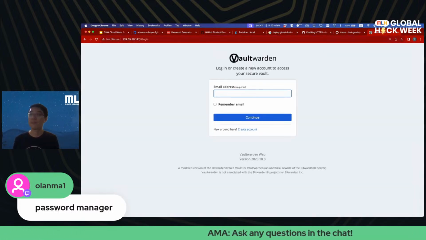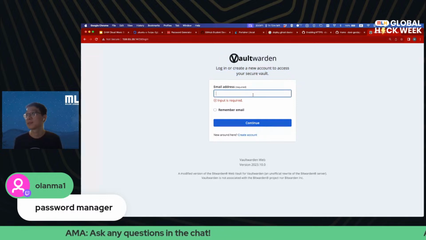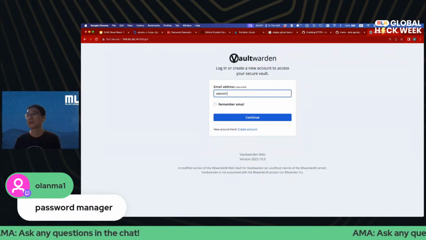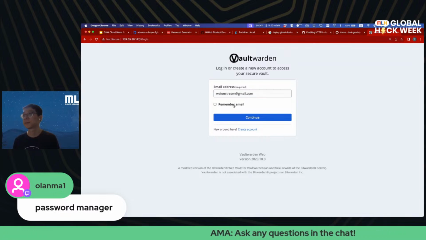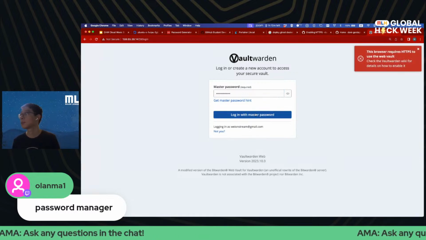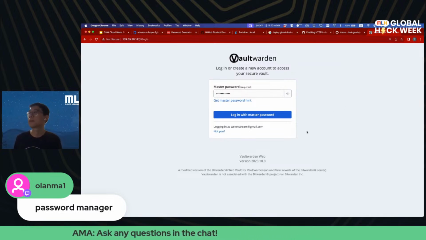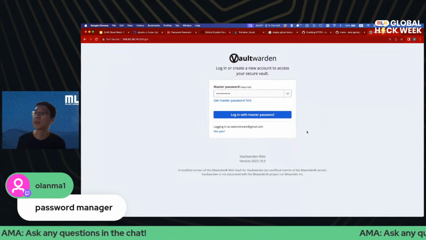Okay, and we have Vaultwarden. This is the password manager that we have. And I'm going to use my email address. Pick a random master password. And as you can see here, the browser requires HTTPS to use the web vault. So there's a little bit more setup to do for Vaultwarden.